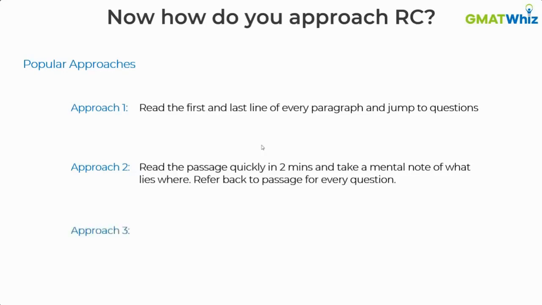Third approach: read the question first so you know what you are looking for, and then go back and read the relevant part of the passage. So tell me, which of the three approaches do you follow? I'm going to start a poll for this, so you can just select the right option which is applicable for you. Which of the three approaches do you follow for RC? And I want you to be very honest with me over here.